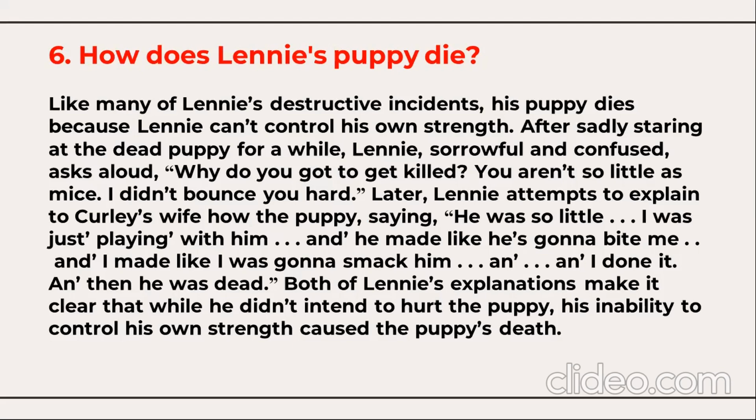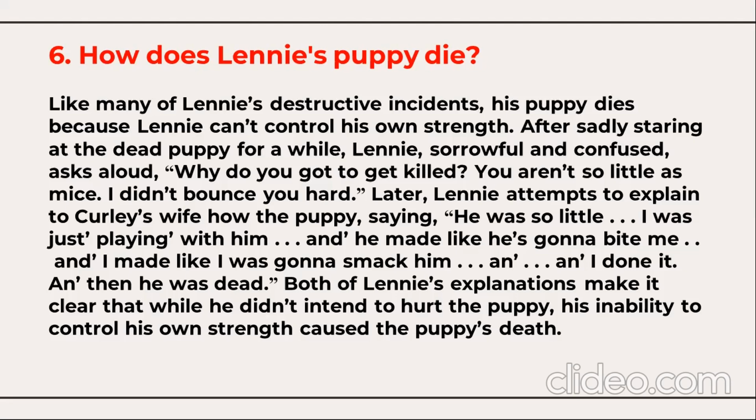After sadly staring at the dead puppy for a while, Lennie, sorrowful and confused, asks loudly, "Why do you got to get killed? You're not so little as mice. I didn't bounce you hard." Later, Lennie attempts to explain to Curly's wife how the puppy died, saying, "He was so little and I was just playing with him, and he made like he's gonna bite me and I made like I was gonna smack him, and I done it and then he was dead."